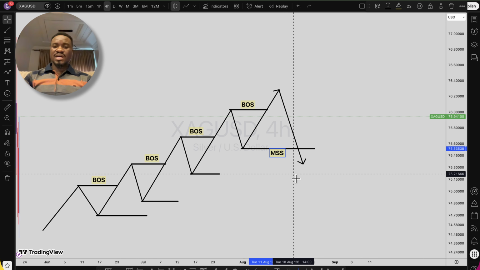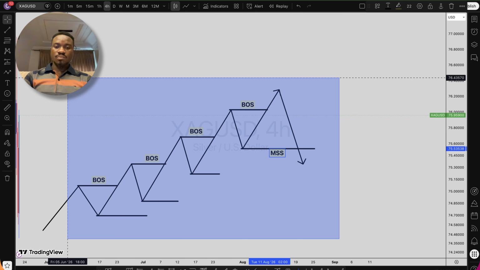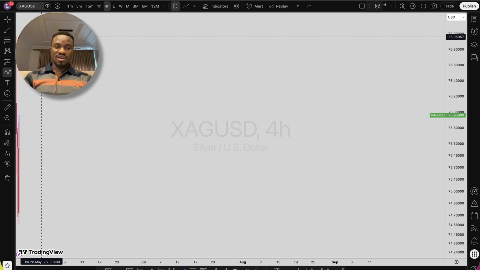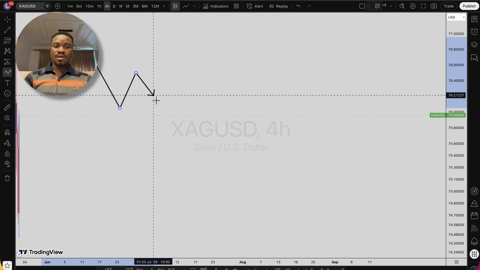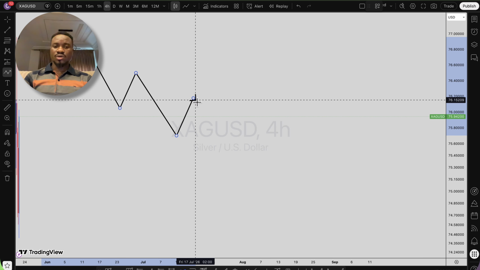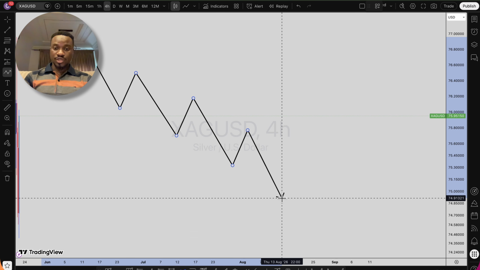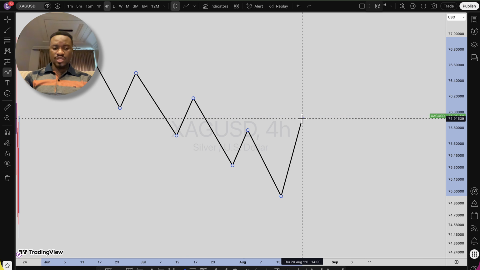Now let's see that in a bearish market structure. So in a bearish market structure, we have a pattern going down like this. We have price giving us a lower low and a lower high, lower low, lower high. Price kept on going all the way down. We already know, okay, this is a market going in a downward direction, right? But there comes a time whereby price just takes out these lower highs right here.